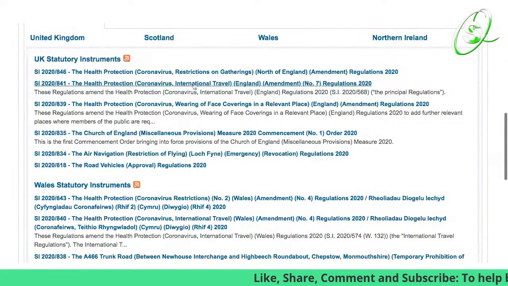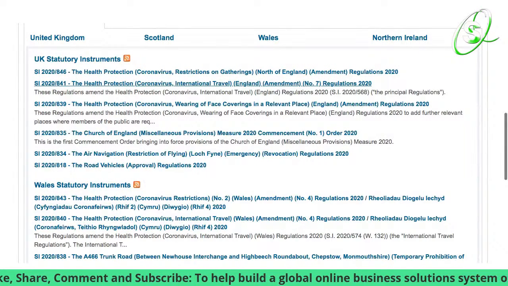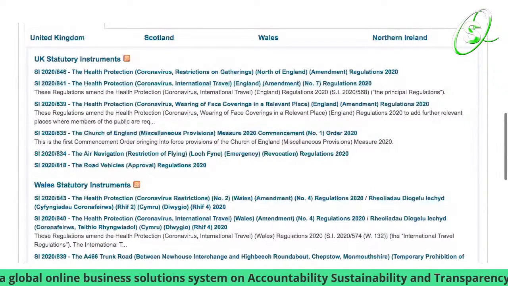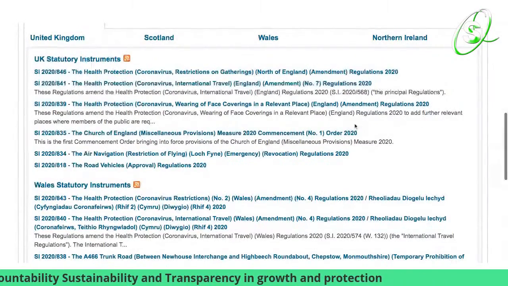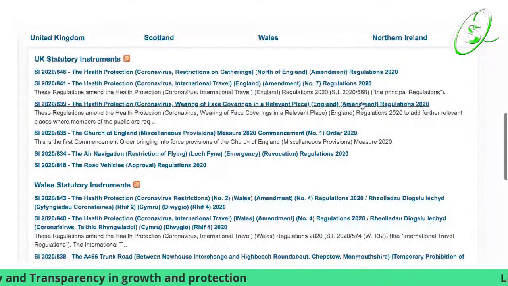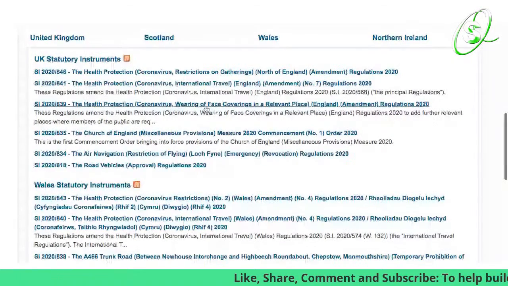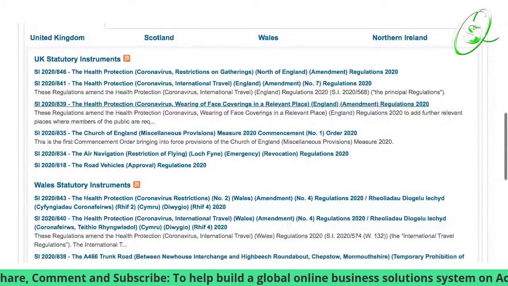And there is also the Health Protection Coronavirus Wearing of Face Coverings in a Relevant Place England Amendment Regulations 2020, an amendment to the actual face covering rules. I'm going to go through it, and if it's anything super important, I will do a show on it next week.